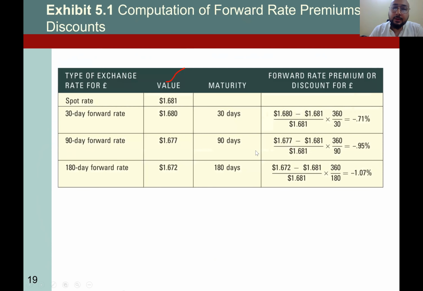So we have examples here. You are seeing here the spot rate right now, 1.6814 dollars per pound, right? So this is the value of the pound.